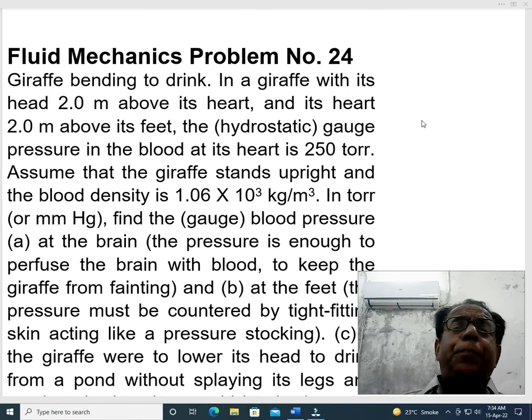Dear students, height of feet above the ground is 0 meter because feet are on the ground, while heart, which is between feet and head or brain, is 2 meter high, and further 2 meter high is head. So from feet to head height is 4 meter, while from ground or feet to heart height is 2 meter.